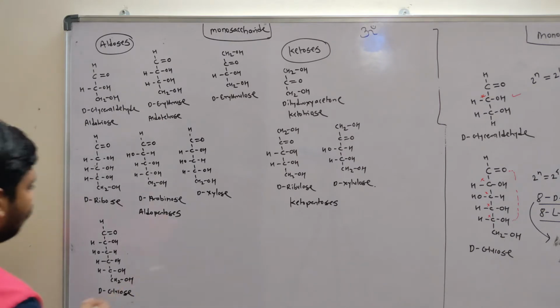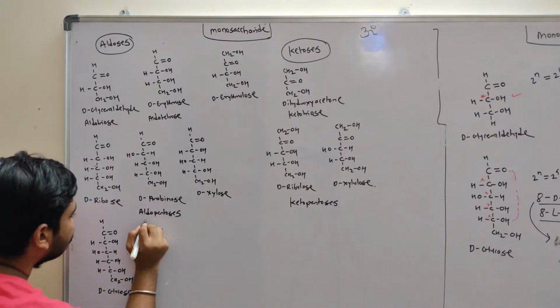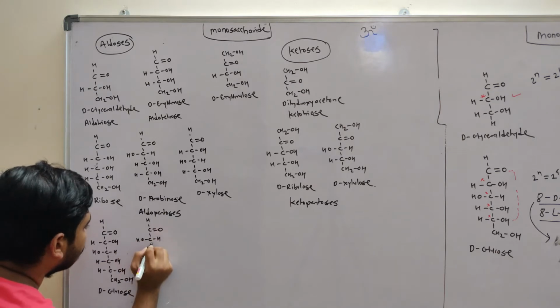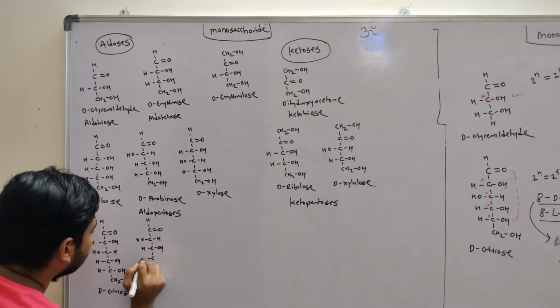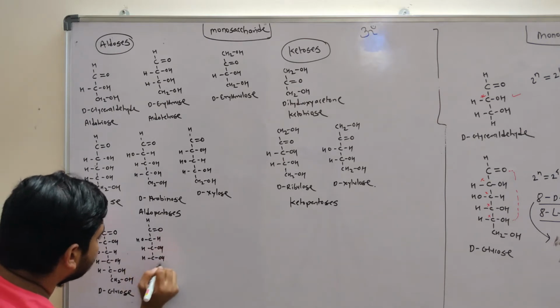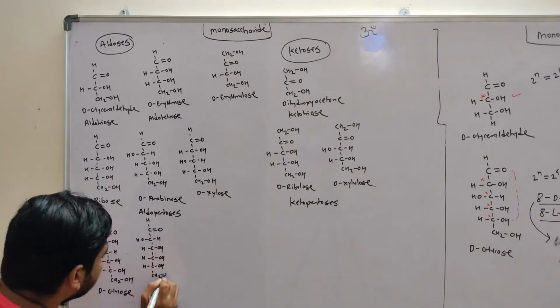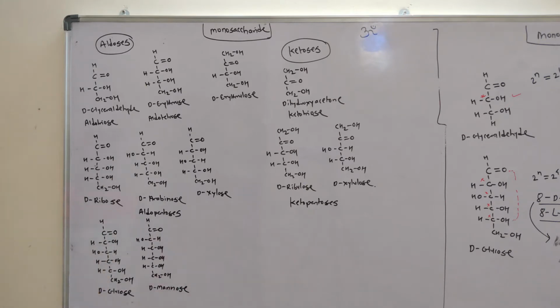Another example, this is D-mannose. So these are all aldohexoses.